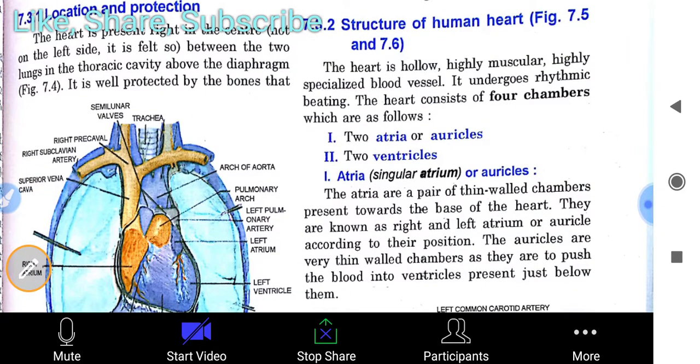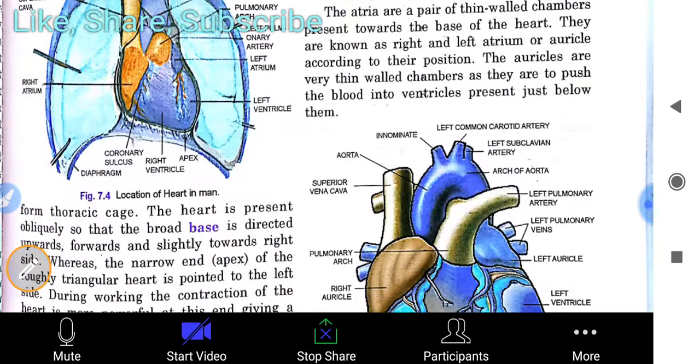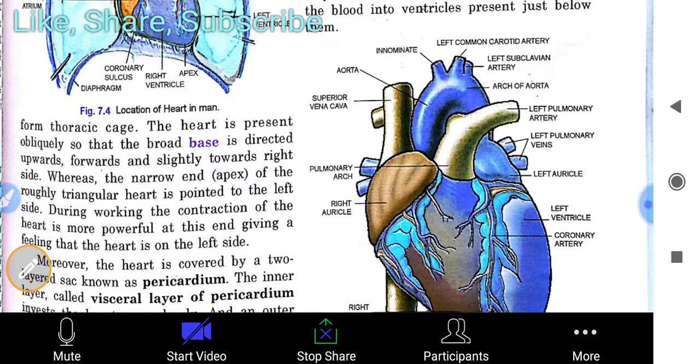It is well protected by the bones that form the thoracic cage. The heart is present obliquely, so that the broad base is directed upwards, forwards, and slightly towards the right side, whereas the narrow end, the apex of the roughly triangular heart, is pointed to the left side.